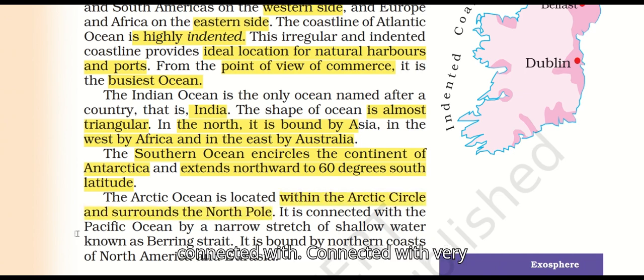It is connected with the Pacific Ocean by a narrow stretch of shallow water known as the Bering Strait. It is bounded by the northern coast of North America and Eurasia.